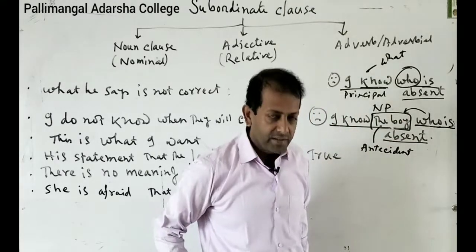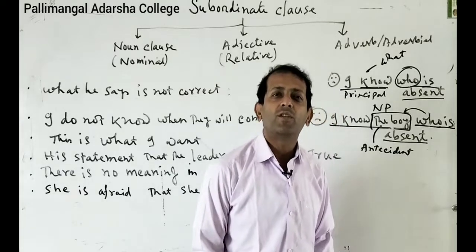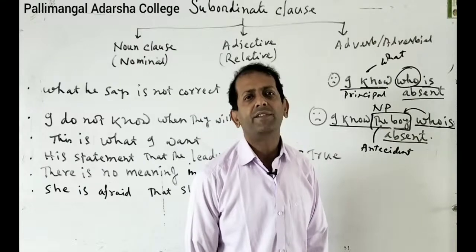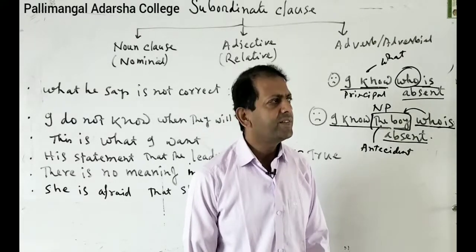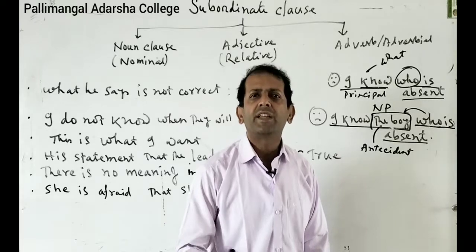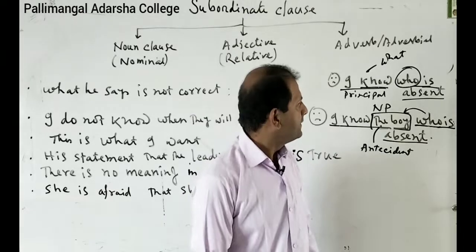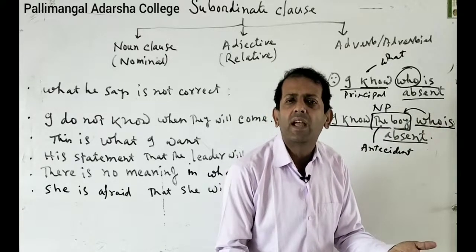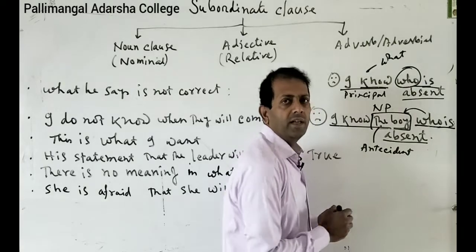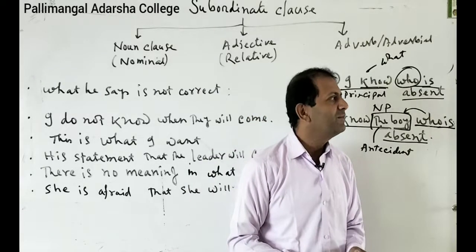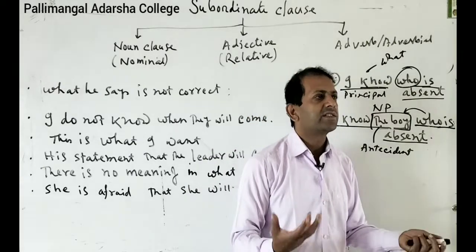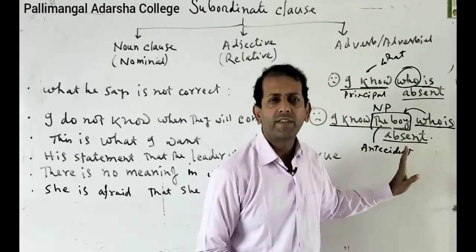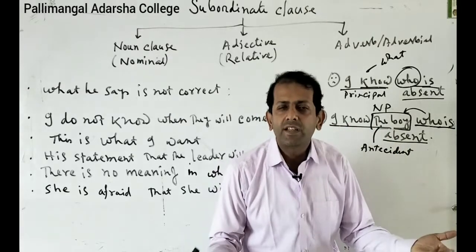So what is the definition of adjective clause? An adjective clause is a clause in which there will be a connector, and before the connector there will be an antecedent. An antecedent is what? An antecedent is a noun phrase that indicates the connector and the later parts. That means WH, so who is absent. This who is absent is the extra information of the boy. So what do we know about adjective? An adjective actually expresses the extra information of a noun. So this is why, in the boy who is absent, it is an adjective clause.